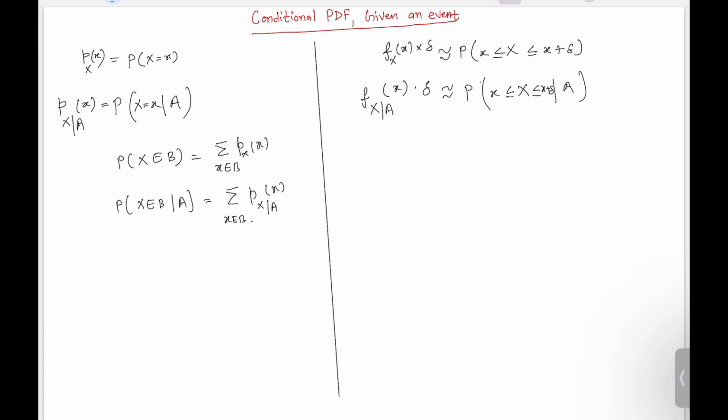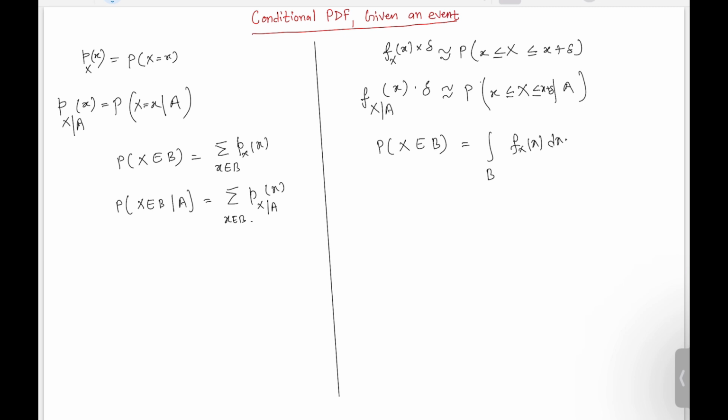Similarly, if we ask what the probability is that this continuous random variable belongs to some certain range, let's say B, how are we going to find this probability? We are simply going to integrate the ordinary PDF over this range B, right? Then we will have this probability.